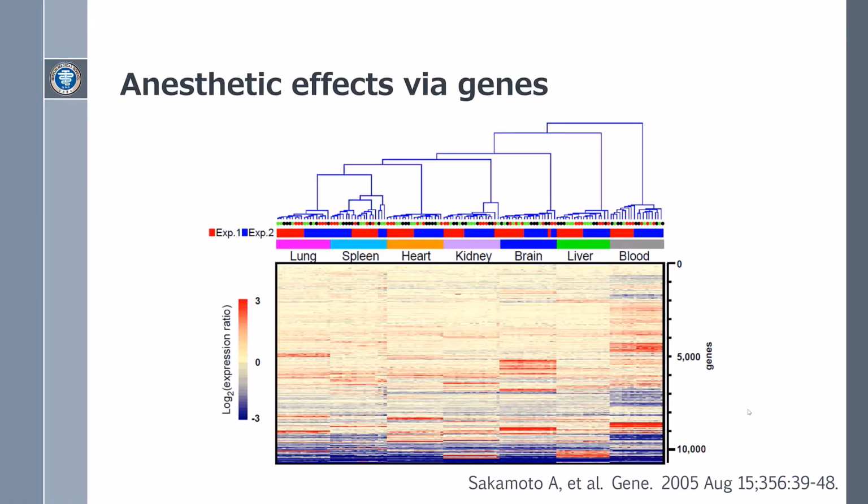In a previous study, we performed the first comprehensive measurements of in vivo genetic alterations caused by Sevoflurane anesthesia. The heat map in this slide shows the results of microarray analysis in various organs. We found that inhalational anesthetics affected gene expression in 1.5% of 10,000 genes. There were three main effects.